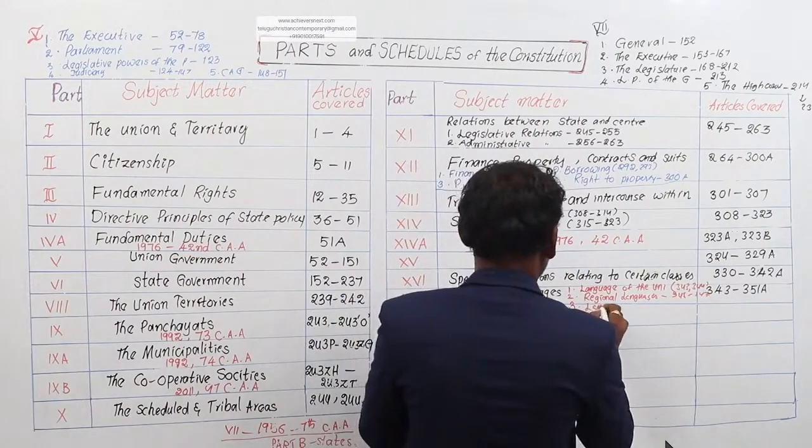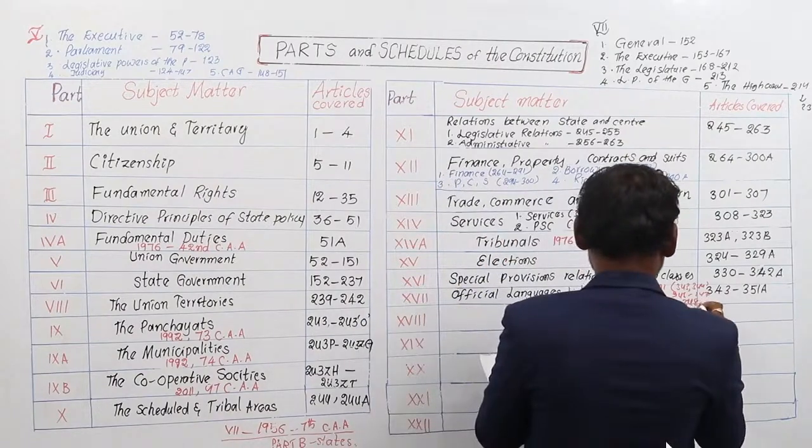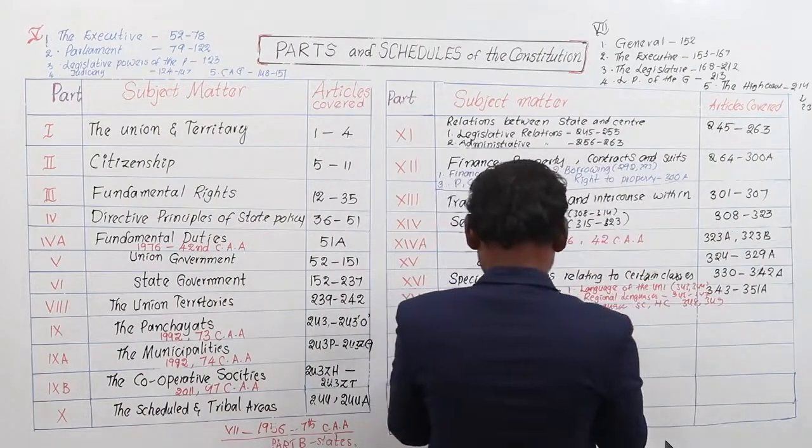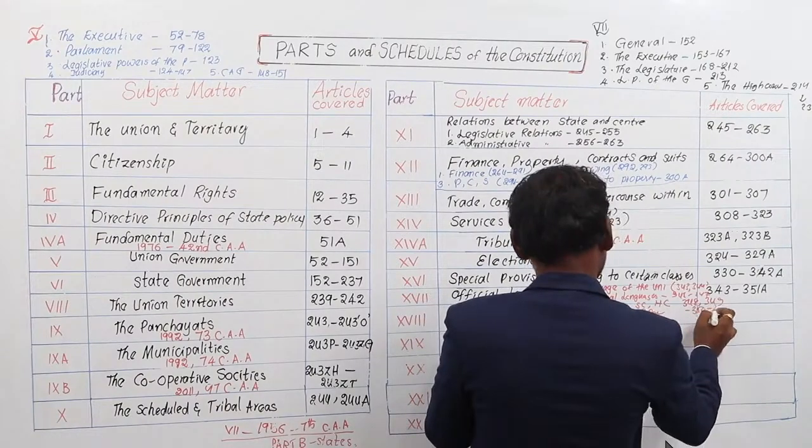Chapter number 3, languages used in Supreme Court, High Court and so on, 348 to 349. And special directives, chapter number 4, article number 350 and 351.